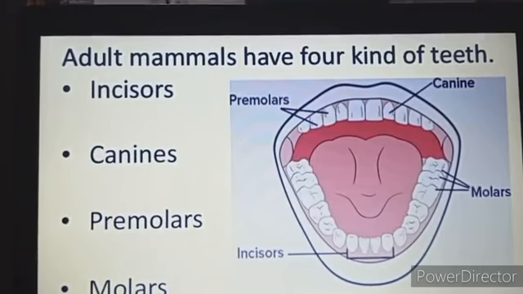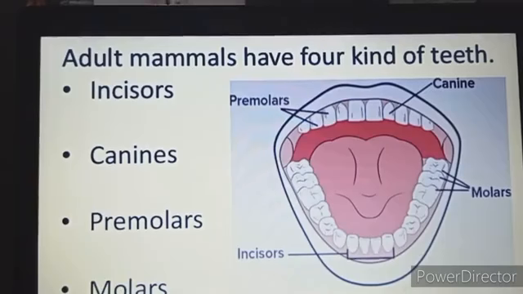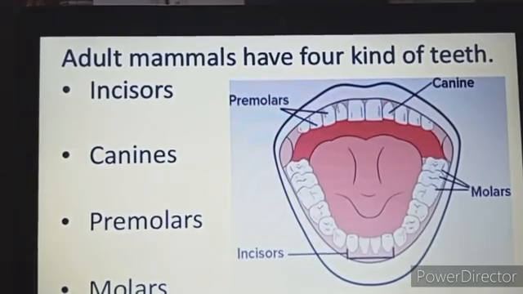So there are a total of only 20 milk teeth, which consist of 8 incisors, 4 canines and 8 premolars. There are no temporary molars. Molars do not appear at that age. So these milk teeth fall off between the age of 6 to 8 years, and they are replaced by a new set of teeth, which are called permanent teeth.